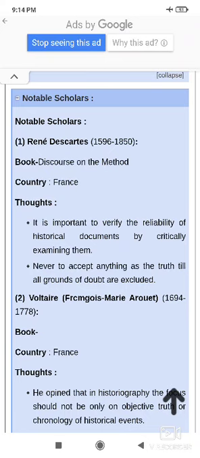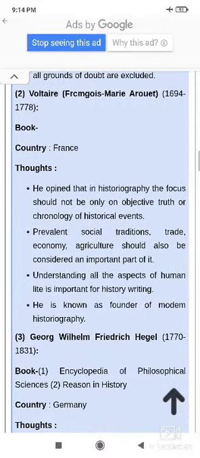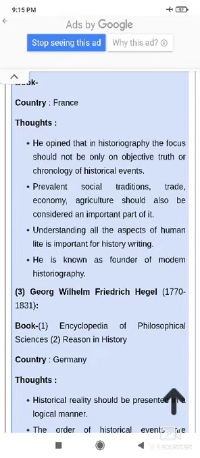These are excellent points. Then we should learn about Voltaire, for when a question comes asking you to write about him. So you should write the time period. Then his thoughts: he held the opinion that in historiography the focus should not be only on objective truth. So this is how you can write the pointers.